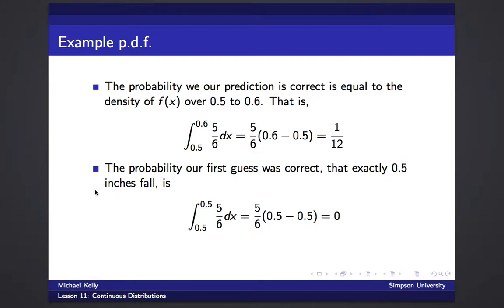The probability that it's exactly 1/2 an inch, as we talked about, we can use the integral, but if you remember from calculus, taking the integral from a to a, or from a point to itself, gives you 0 area. So if we take the integral from 0.5 to 0.5 of 5/6, we get 5/6 times 0, which is 0. So there's no area under the curve at one point.